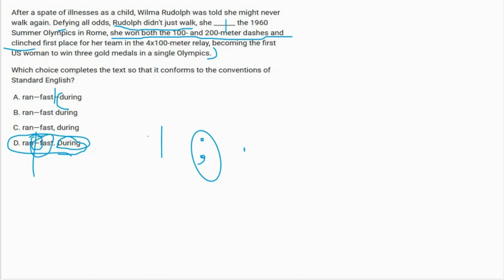It is defining how she ran, right? But what I said earlier, what does the sentence want? What does this part want actually? Does this part want how she ran, or does this part want what else she did? This wants what else she did. That's why they are using this sign here, which means and. What does this sign actually mean? This sign means after this ran, whatever comes doesn't matter. That's why they can use fast here, because it doesn't matter actually. You can just leave it. That's why they use this sign here. That's all. I hope you get what I said.